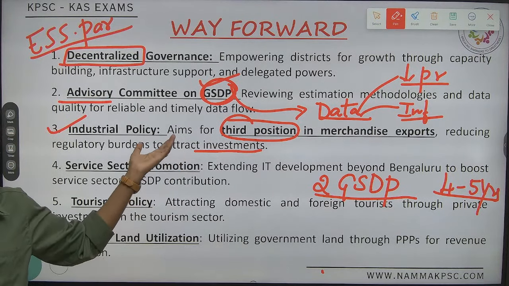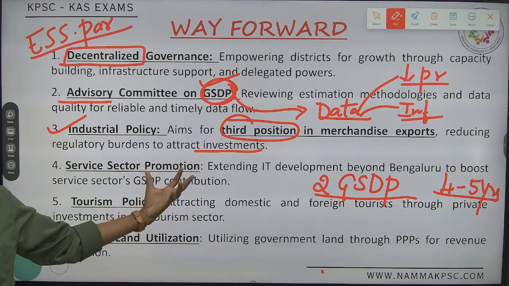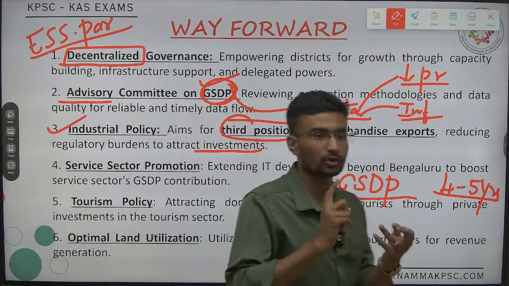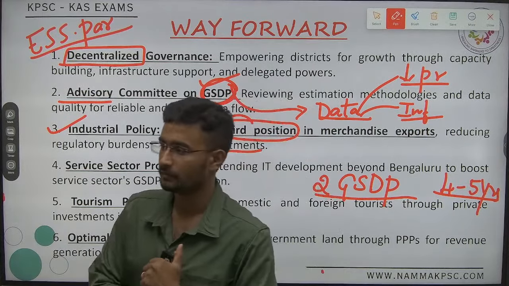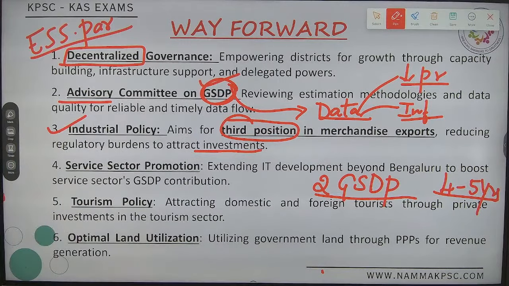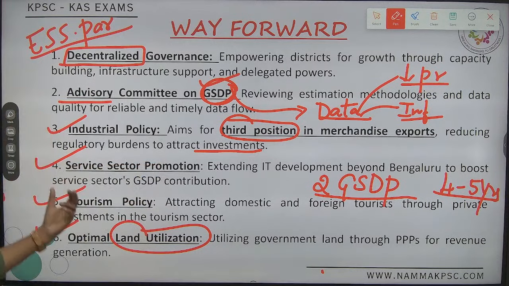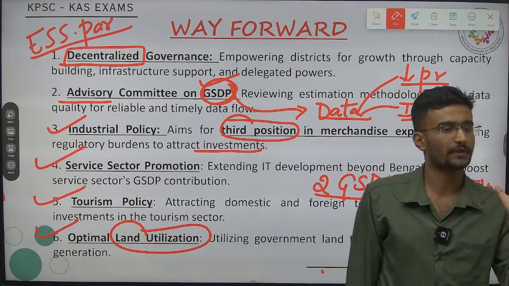It has not been implemented in true letter and spirit. Yes or no? Yes. We need to give impetus on all this. Impetus on primary, impetus on fisheries, impetus on tourism, impetus on skill development, impetus on investment, impetus on policy making. Impetus should be given on tourism, service sector promotions, and followed by the major important one, impetus should also be given on optimal land utilization also.